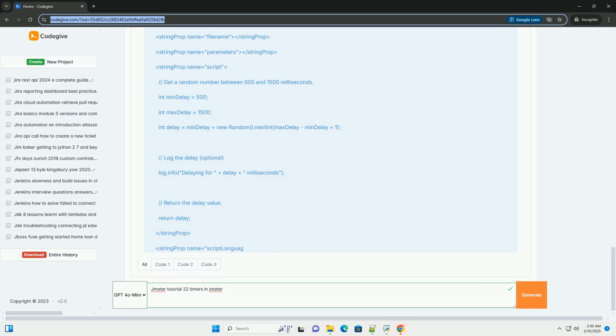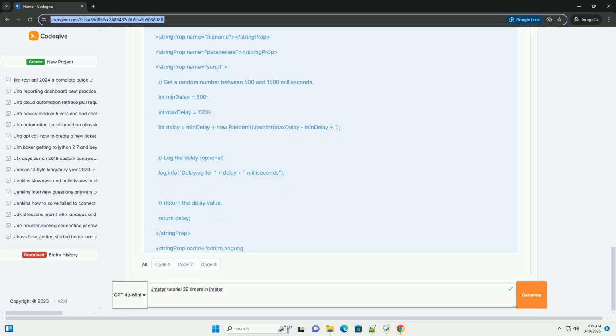A smaller deviation means the delays will be closer to the offset. A larger deviation means they can be significantly shorter or longer. Typically, 68% of the delays will fall within one standard deviation value of the constant delay offset. Code example, in JMeter XML.